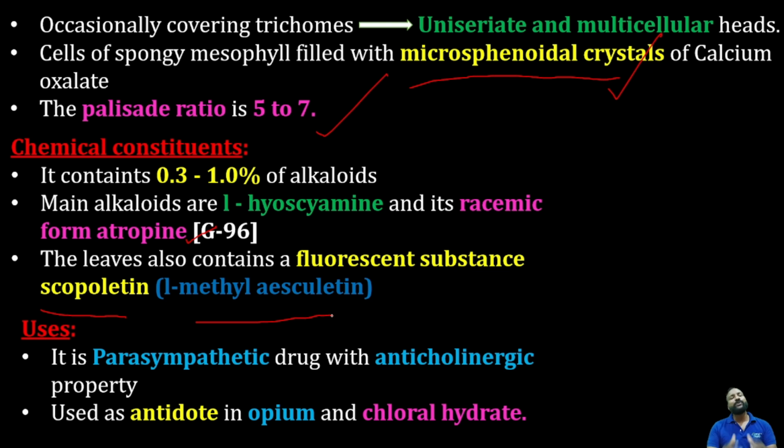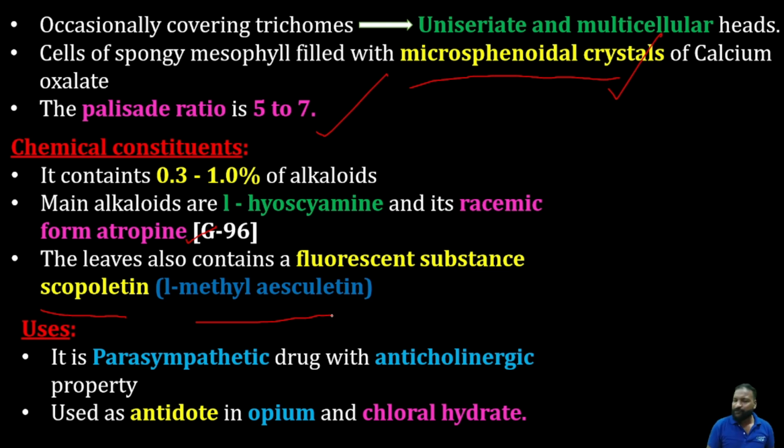Whereas coming to the uses of belladonna, we know that belladonna is an anti-muscarinic, anticholinergic agent. Involuntary muscle contractions occur because of the cholinergic receptors, muscarinic receptors.